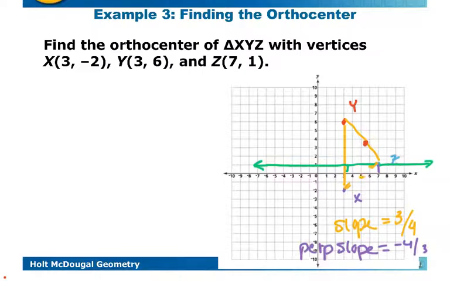So it's at this point, and we're going to go down 4 over 3. So let's see, down 1, 2, 3, 4 over 3, 1, 2, 3. So right there. And then we're also going to go up 4 over 3. So up 1, 2, 3, 4 over 3 is right there.